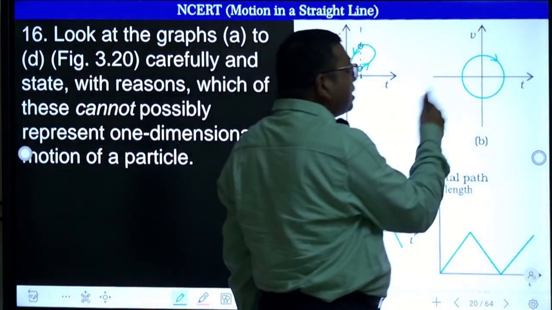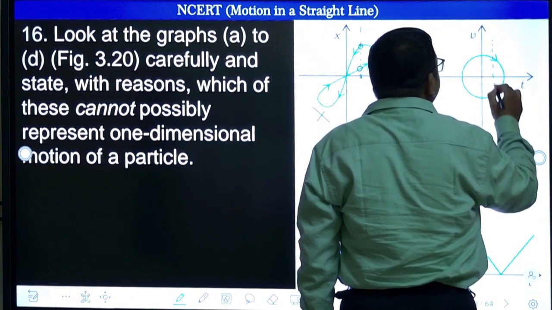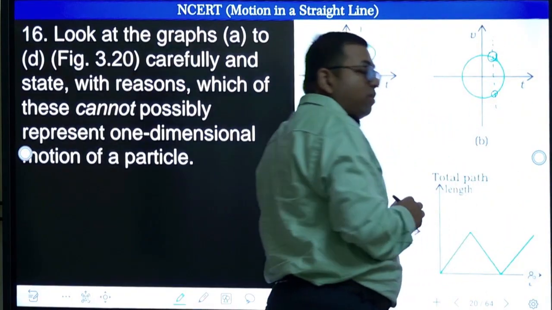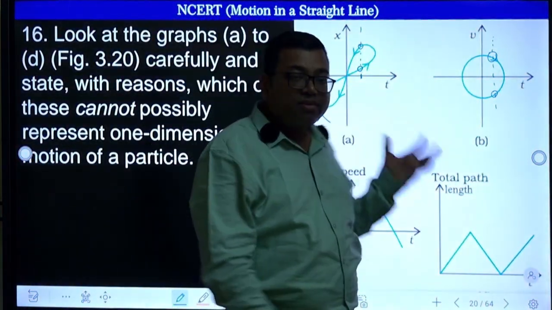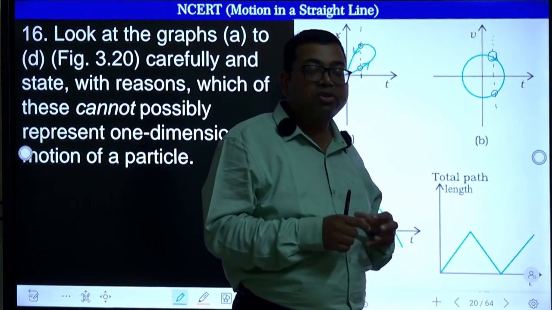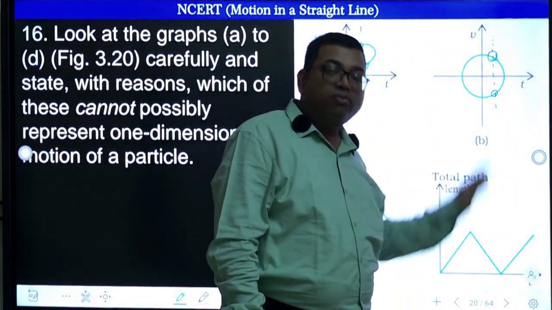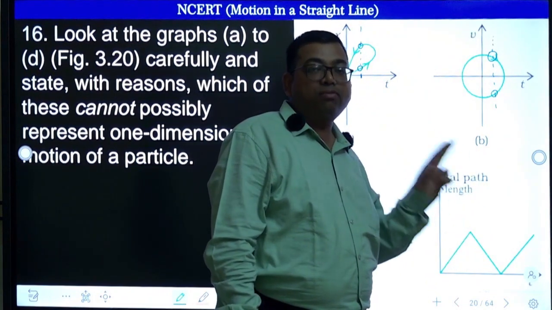What about this? Again the same thing here also. At a particular instant of time, two values of velocity are not possible. First of all, these graphs are not representing a function. You have some mathematical idea of what a function and a relation are. Function means if you draw a vertical line, it will cut only at one point.